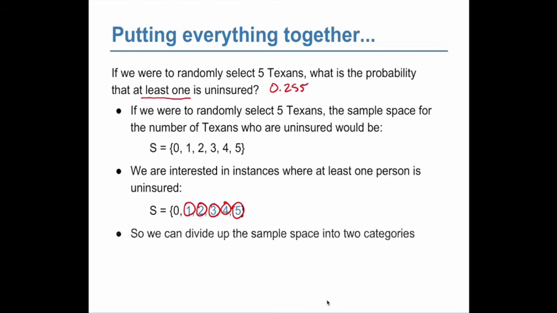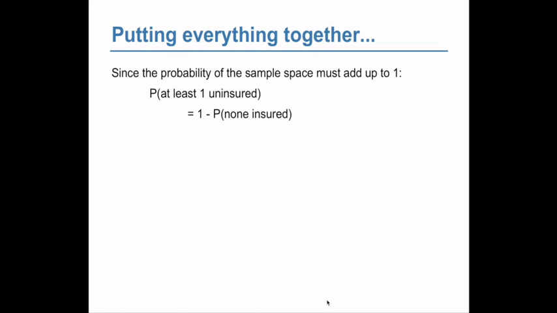Instead, divide the sample space up, kind of reframe things. Divide the sample space up into 0 or at least 1. So then the probability of at least one uninsured person is 1 minus the probability of none. Right?